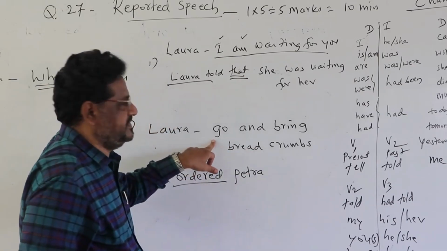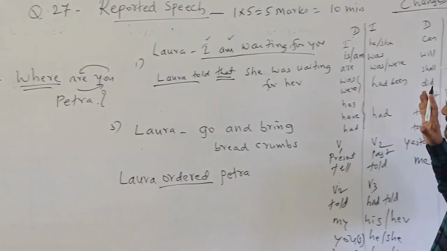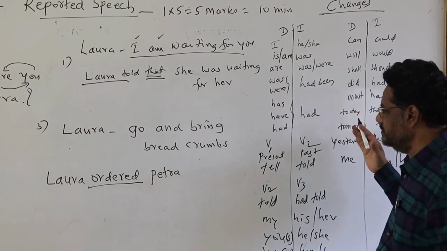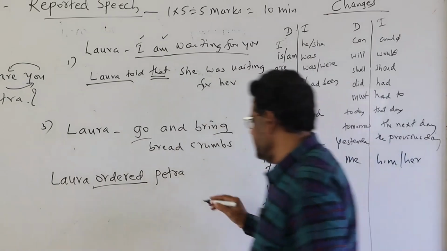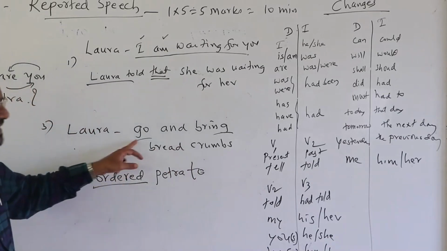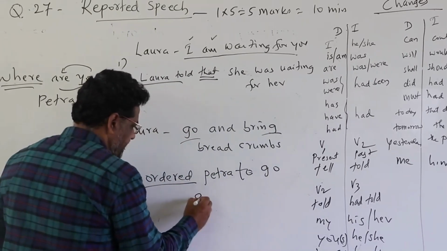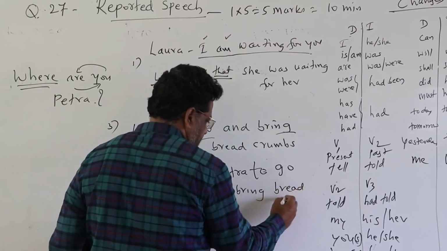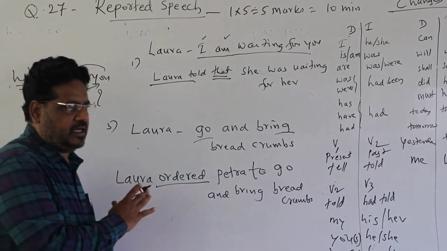Don't change the verbs here, for your information, because you may be confused and think V1 should be changed into V2. In an imperative sentence, you should not change these verbs. Keep them as they are. You just add one preposition, "to", then keep the remaining words as they are. Laura ordered Petra to go and bring breadcrumbs. Okay? That's the way.